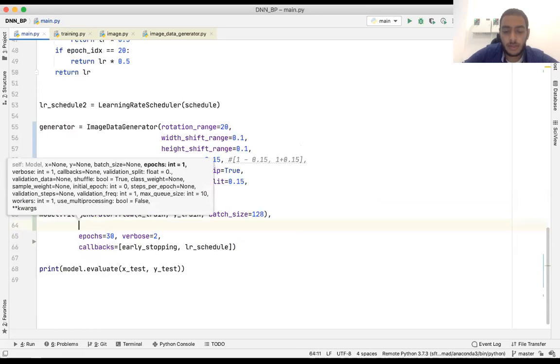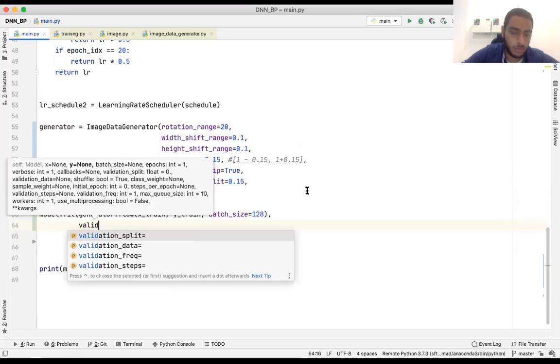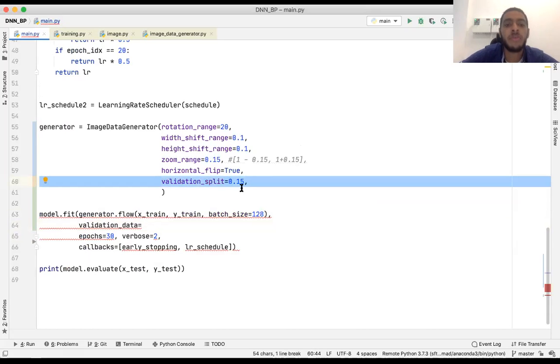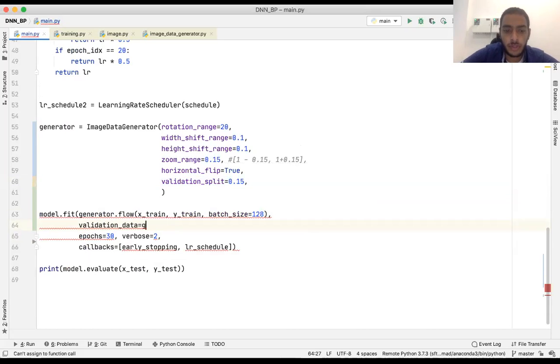And for the validation set, it will not be a validation split because we will get the validation generator directly from this generator object. But I would choose not to generate the training subset, but the validation subset that we specified here with 15%. Generator.flow, same X-train and Y-train, batch size similarly 128. Subset, validation, and that's it.